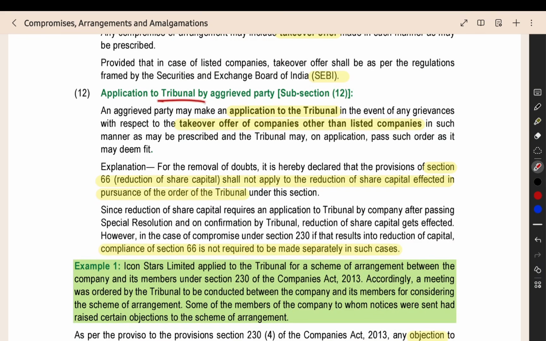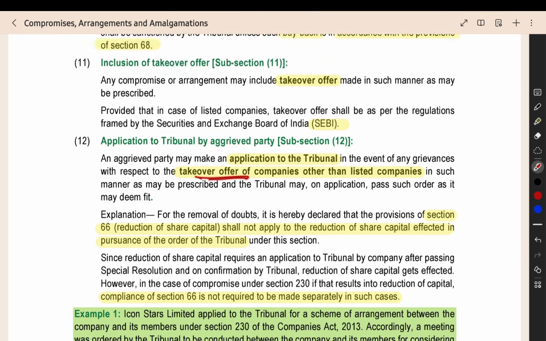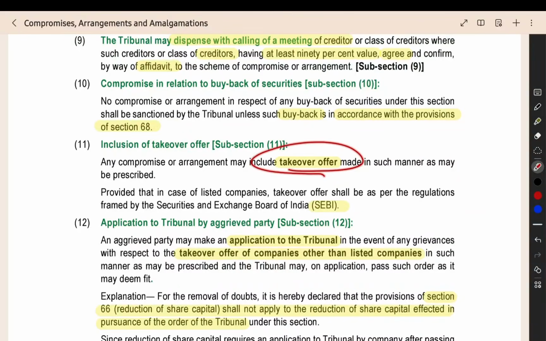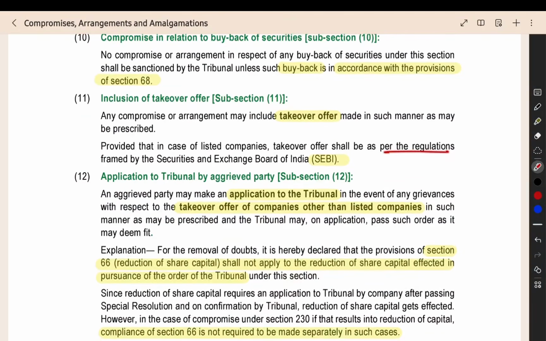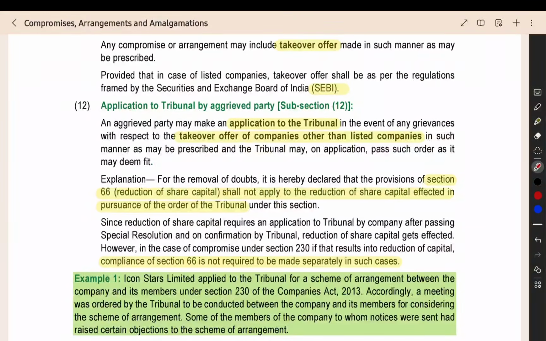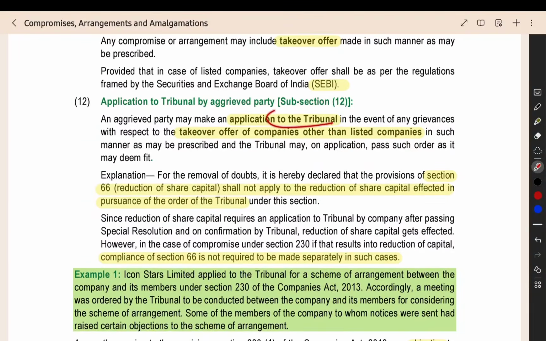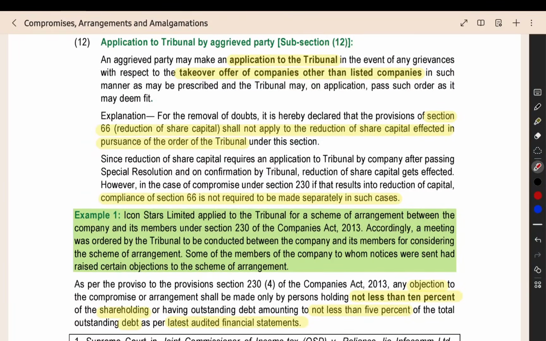Then tribunal is giving an order. If you are having a problem with that, you can go for an appeal. And if there is a takeover offer in the compromise or arrangement, and the company is other than a listed company, that is an unlisted company, then you can make an application to the tribunal if they are having any problem in the takeover offer. If you are having the problem in the takeover offer in the listed company, you have to follow the SEBI regulation. If there is a problem in the takeover offer of other than listed company, then you can make an application to the tribunal. If you are doing reduction of share capital, then no need to follow section 66.